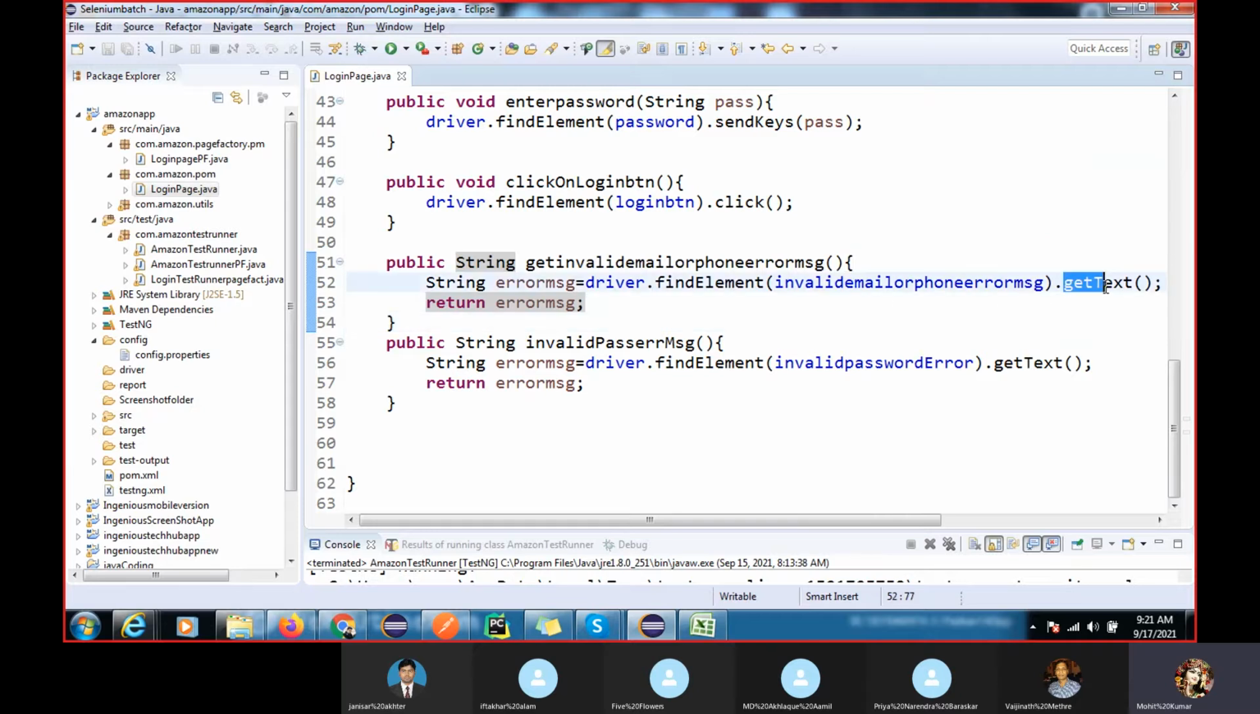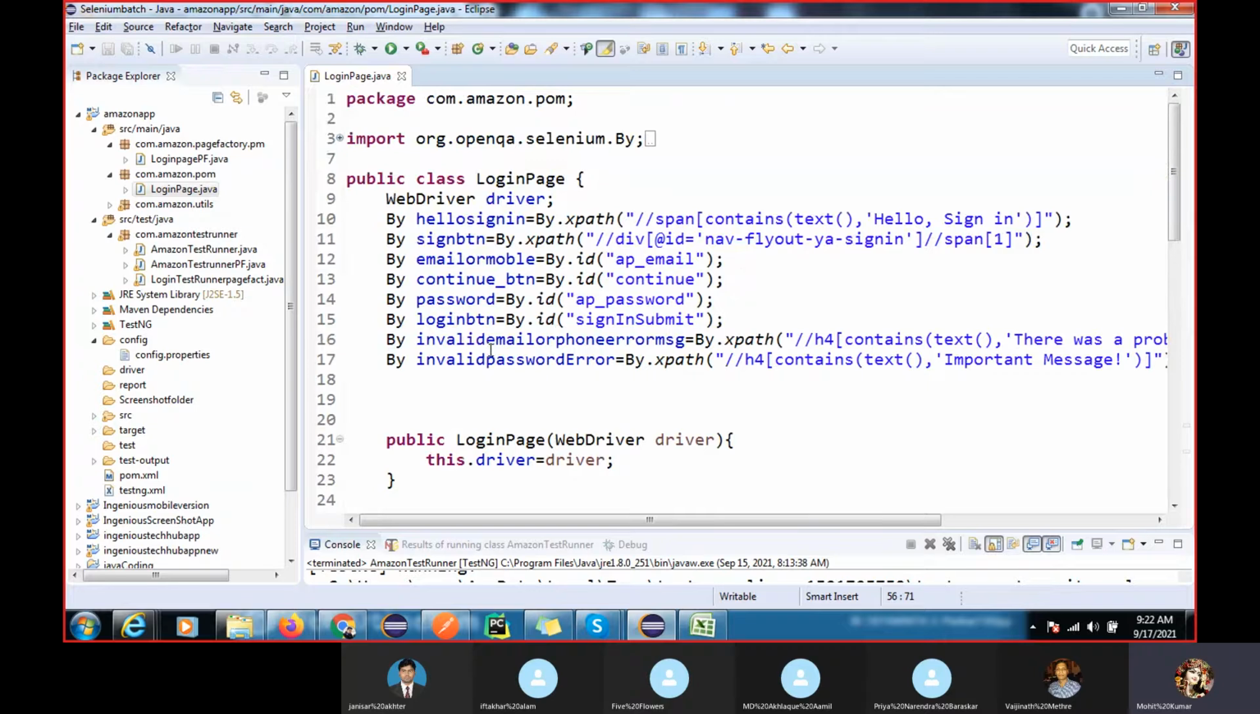You can see here we will capture our text, and the return type is a string because we have an actual and an expected value. So this string you have to store somewhere, and then use assert dot equals to compare both. This is one more invalid password message. I think this one is get invalid email ID or phone number error message, and this is for the password one. This is how to capture the text using get text. This is the first thing you have to do.